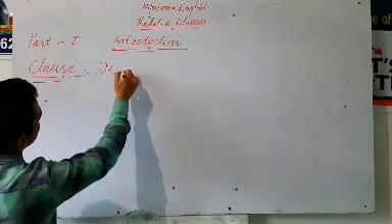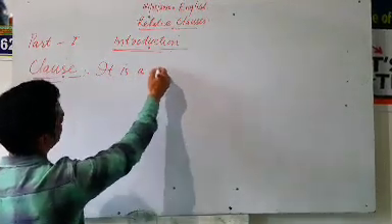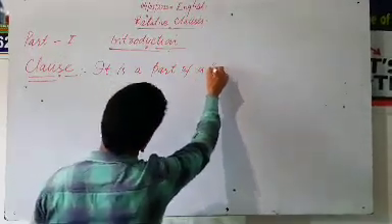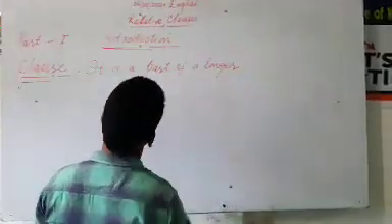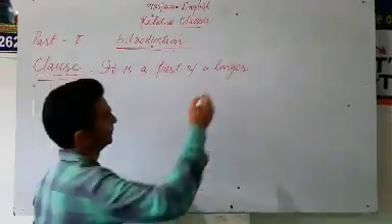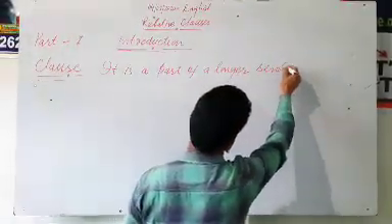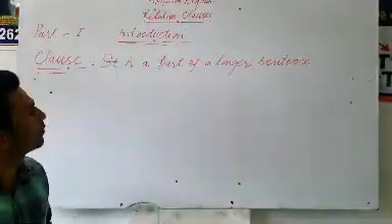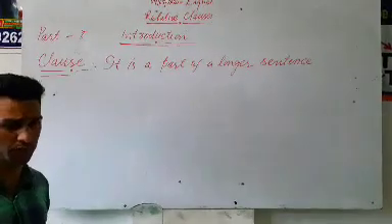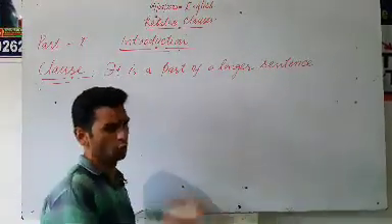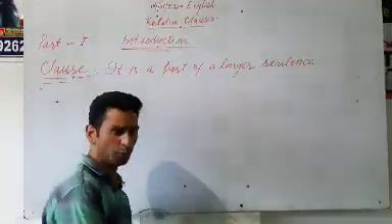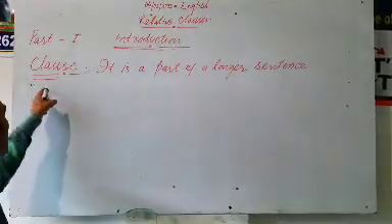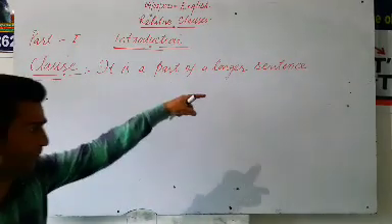Clause is actually a part of a longer sentence. What does the word longer sentence mean? A sentence may be just formed of 3 words, that is subject, verb and object. But whensoever there are so many subjects, so many verbs and so many objects, it forms a longer sentence. That is why we say that clause is a part of a longer sentence.